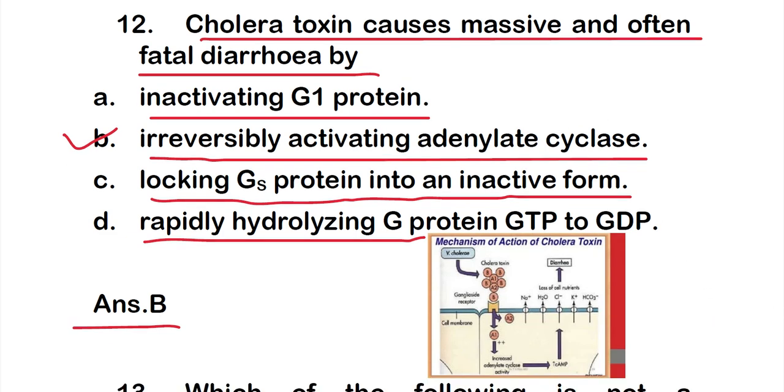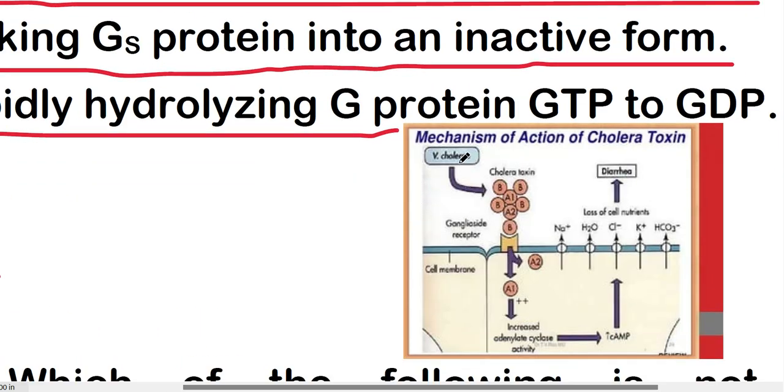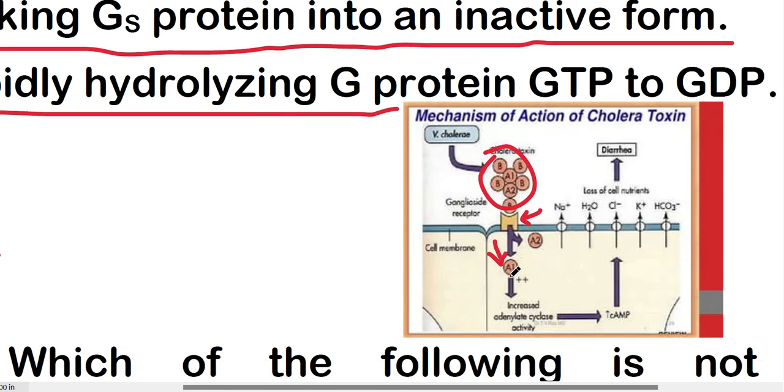So how does it activate adenylate cyclase? Here we will see in this picture. This is the mechanism of action of cholera toxin. Here you can see this portion is the toxin, cholera toxin, and when it binds to the ganglioside receptor, this is the receptor, only the A subunit of this toxin enters into the cell, and when it enters the cell, it binds with the G protein.